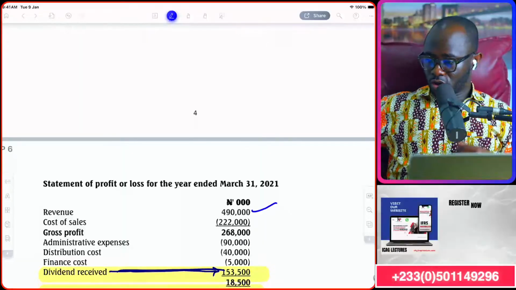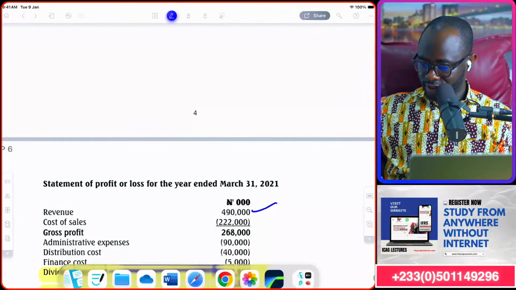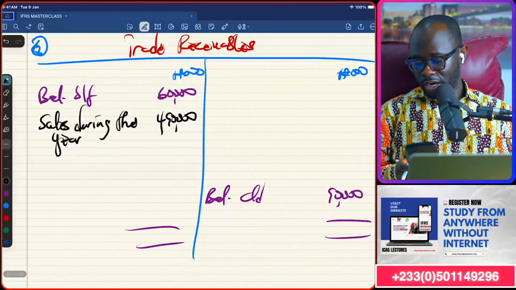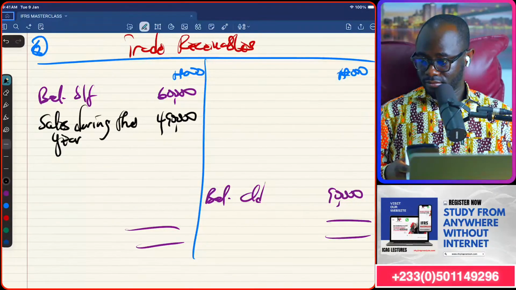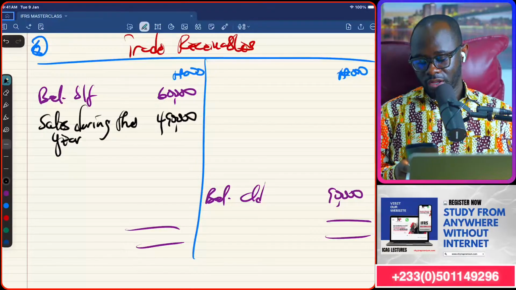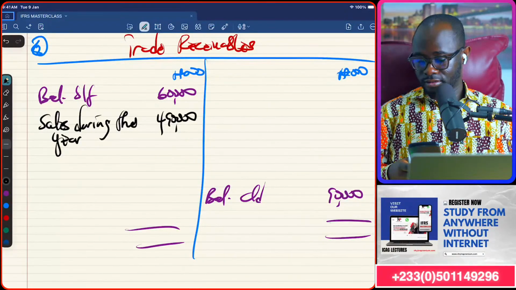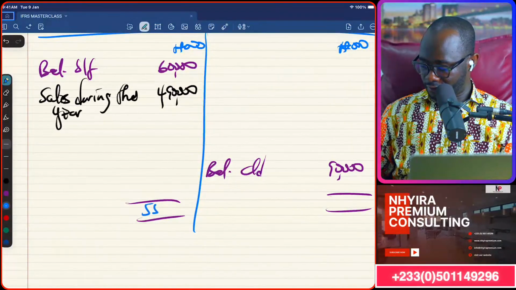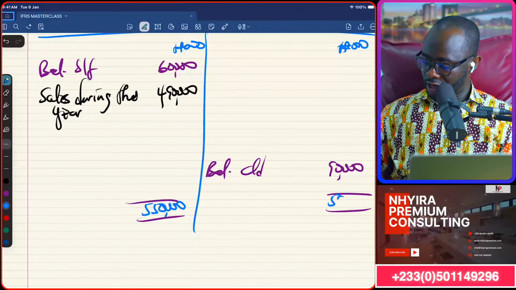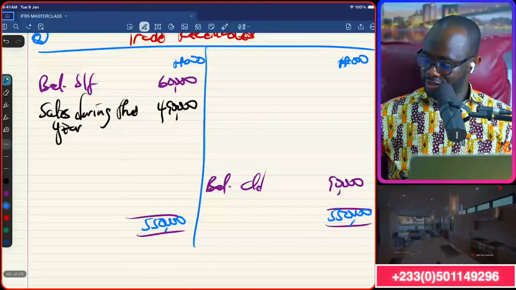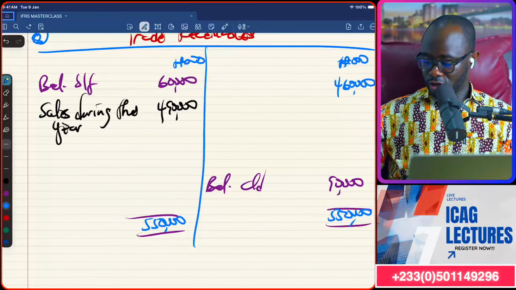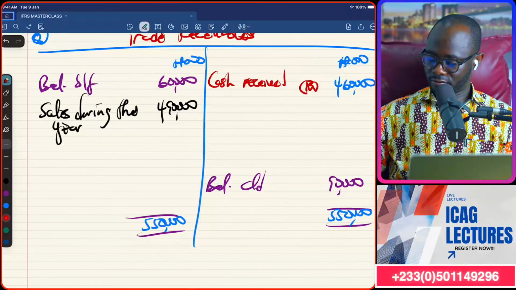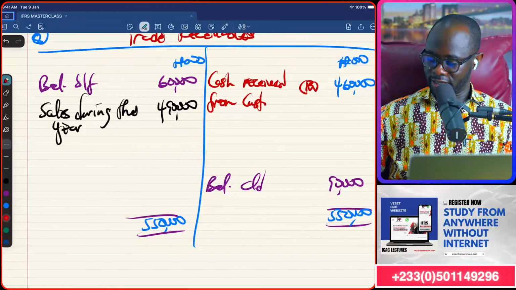We done? So the balancing figure should give us the money we got from our customers. So 490 minus 60. No, 490 plus 60. Okay. So that would be 550,000. 550,000 minus 90 will be 460,000. So the balancing figure is the cash we received from customers. Do you get the idea?